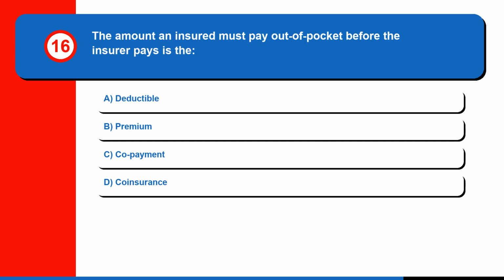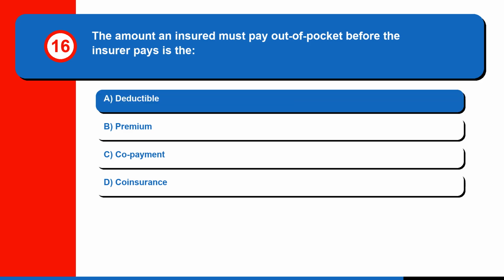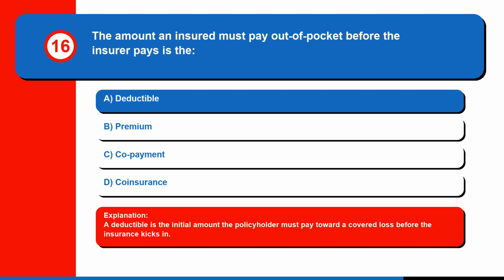Question 16. The amount an insured must pay out of pocket before the insurer pays is the A. Deductible, B. Premium, C. Copayment, or D. Coinsurance? The correct answer is A. Deductible. A deductible is the initial amount the policyholder must pay toward a covered loss before the insurance kicks in.